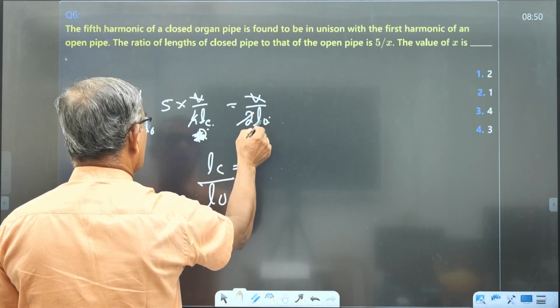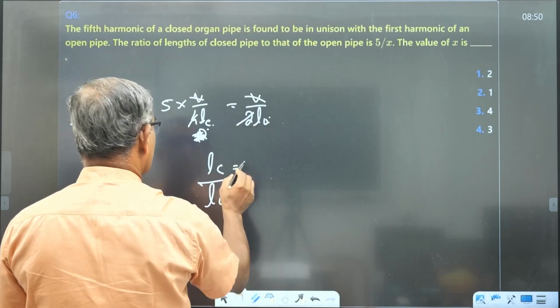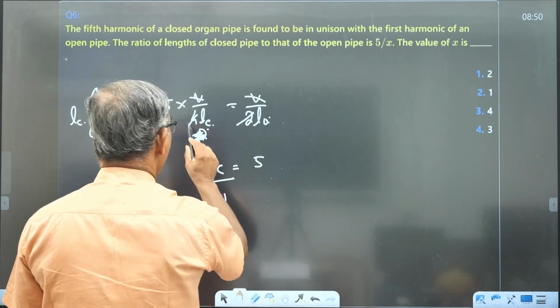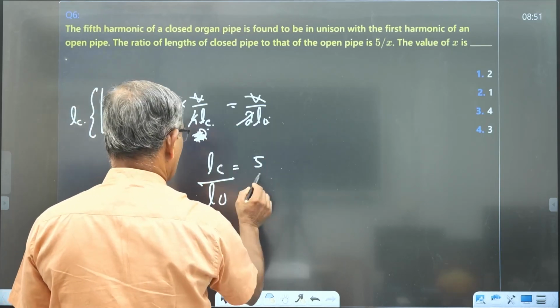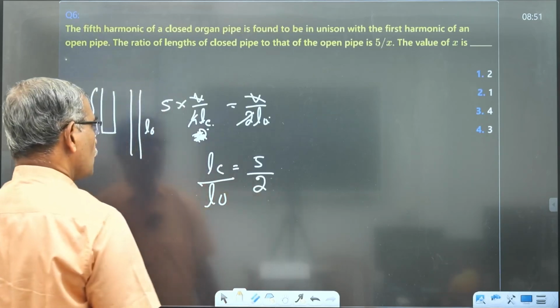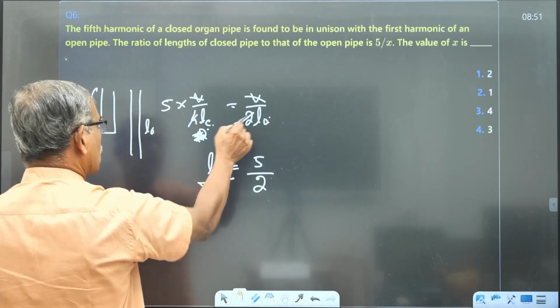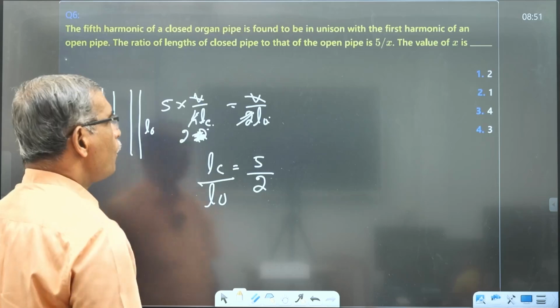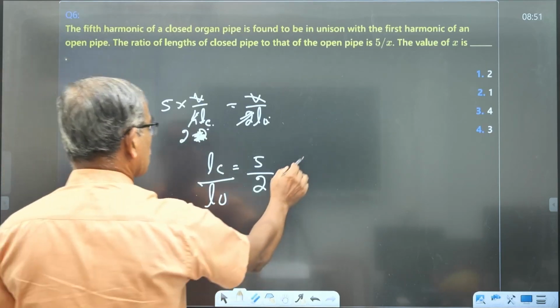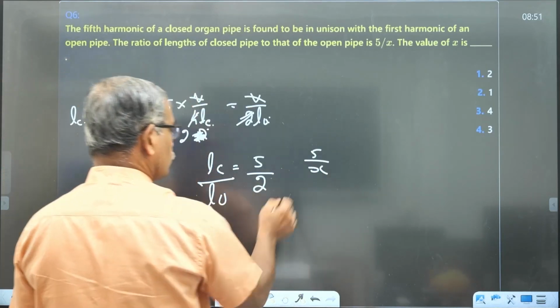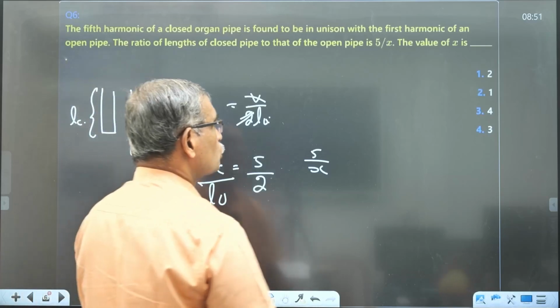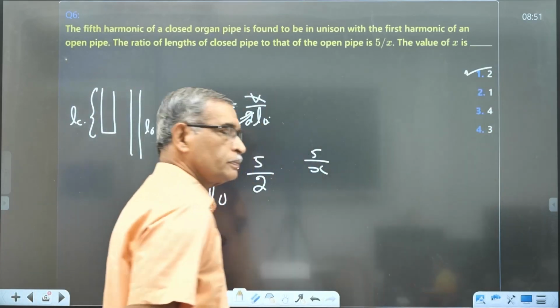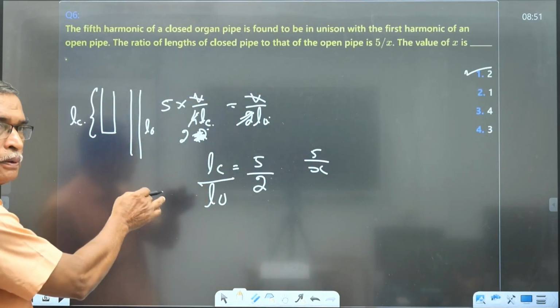LC by LO is equal to 5 by 2. This is 2, this cancels out. Here is 2, 5 by 2. Now the answer is compared with 5 by x. So you can say that x is equal to 2. So that is the option. Again, a simple problem.